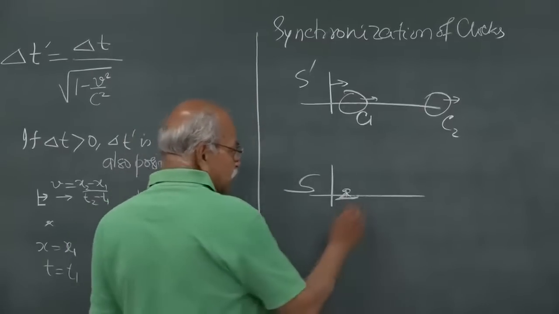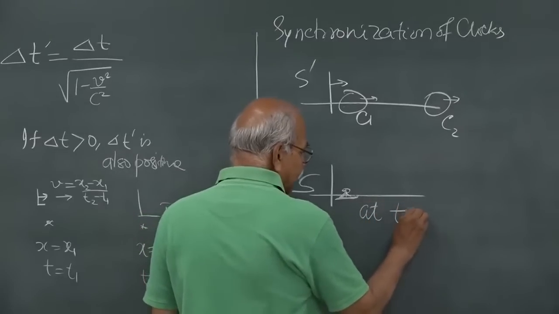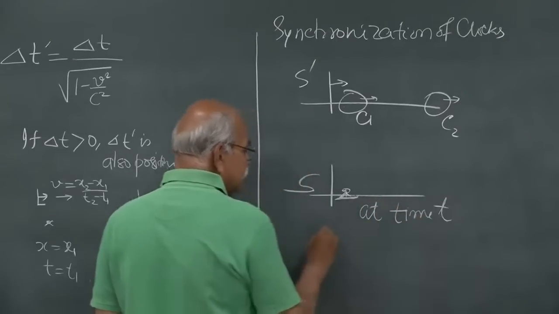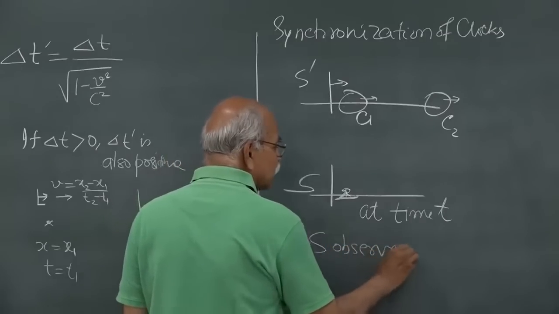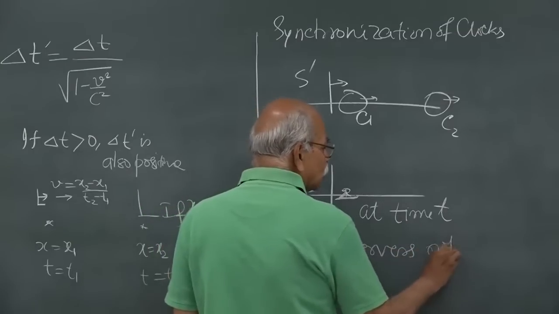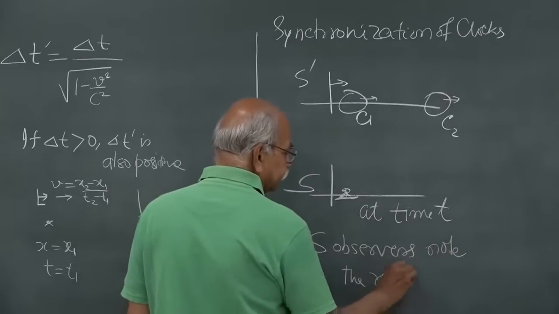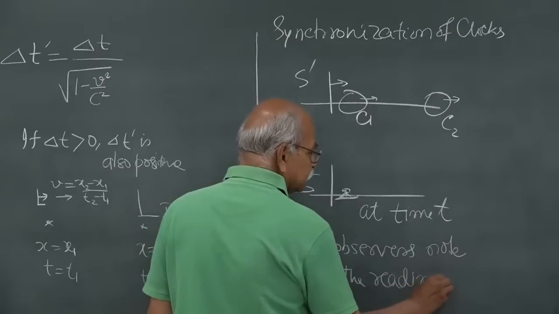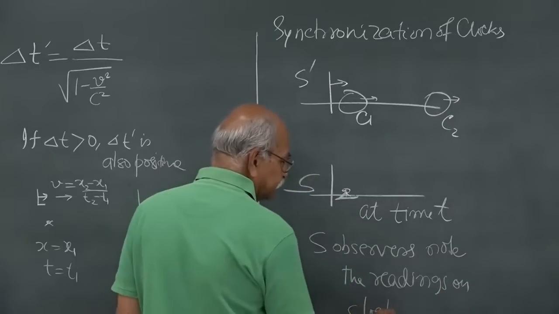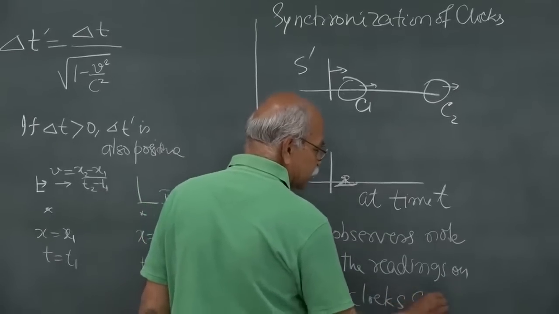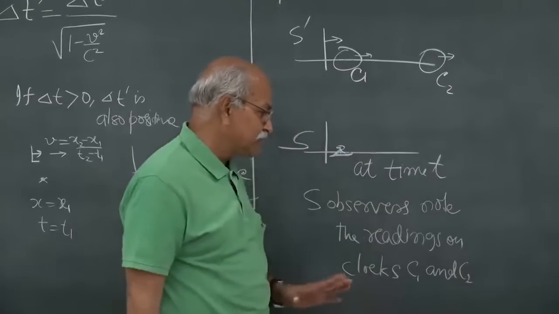So, suppose at time t, S observers note the readings on clocks C1 and C2. See that these are two events.